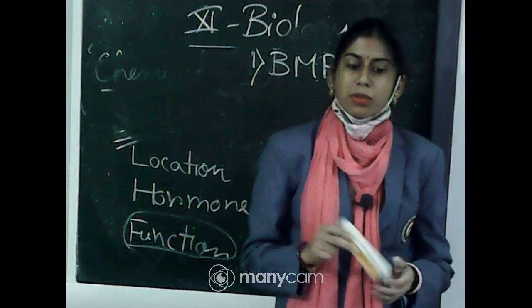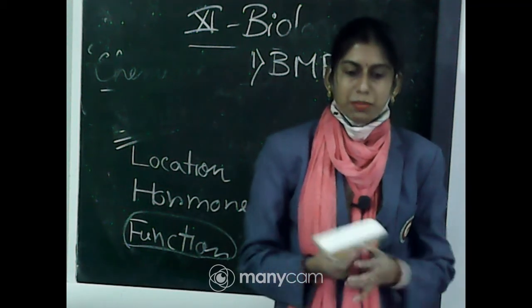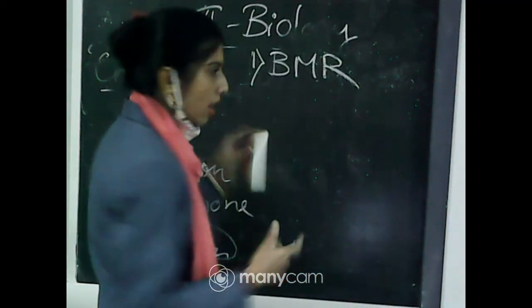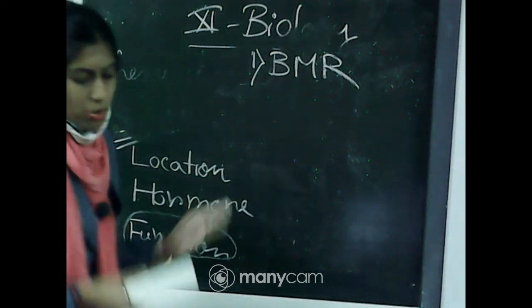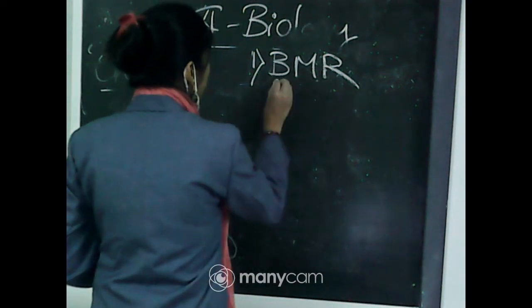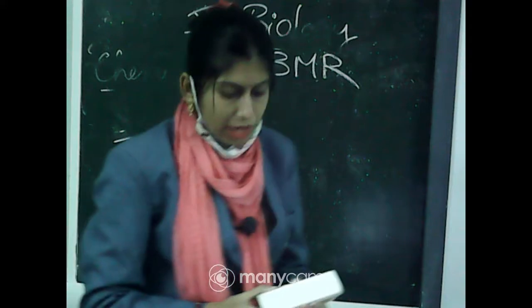Okay, these types of questions may be asked in the junior classes many times, because it is a very common question. Now it may be asked also. So what is the main role? It helps in the regulation of the BMR. The full form of BMR is basal metabolic rate. Okay, it helps in the regulation of the BMR.